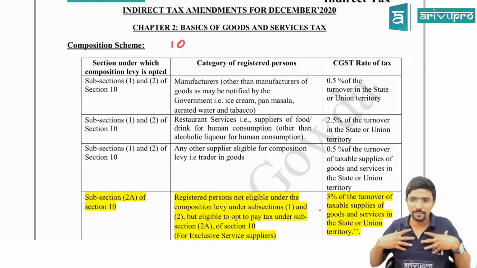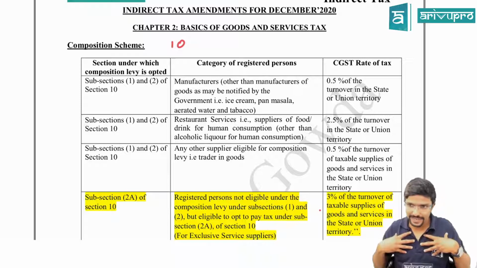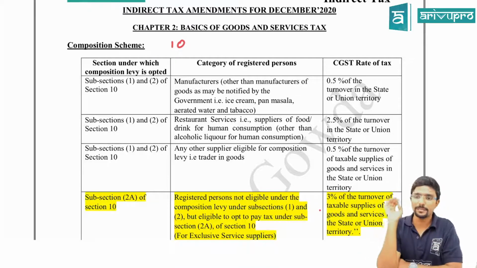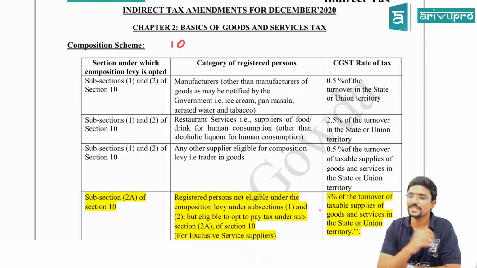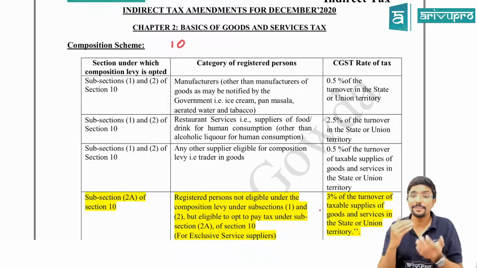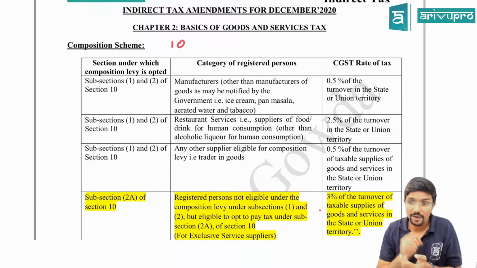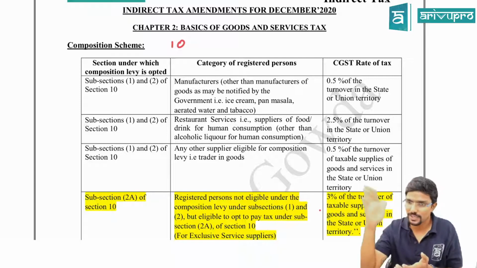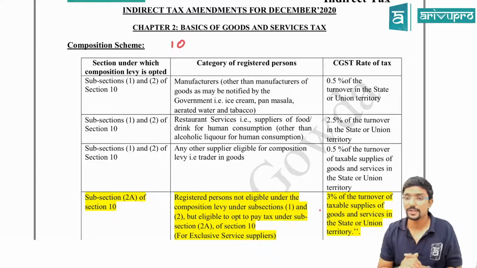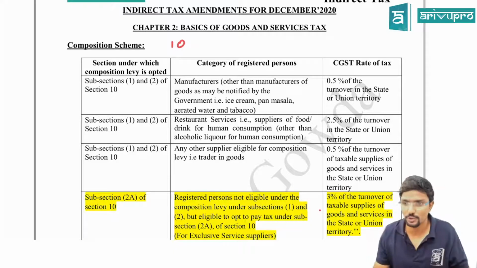Now, sir, if I am a manufacturer, what is the tax rate? 0.5% CGST plus 0.5% SGST. The total comes to 1%. Agree? If I am a restaurant service supplier, then it is 2.5% and 2.5%. The total is 5%. Agree? Then, sir, what if I am a trader in goods?